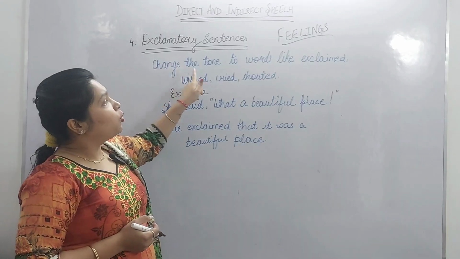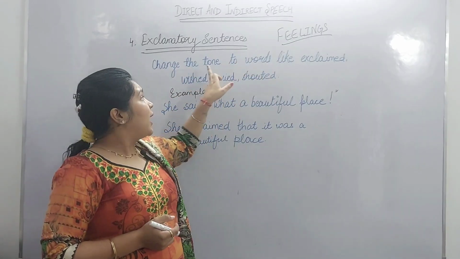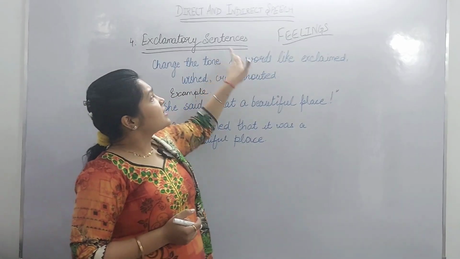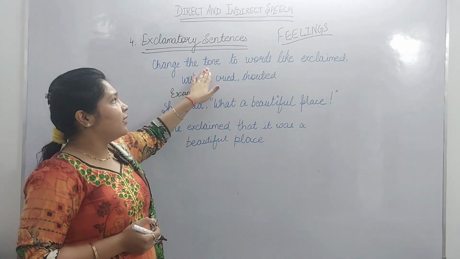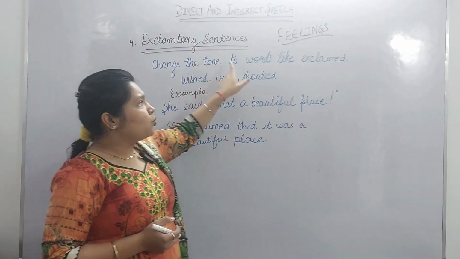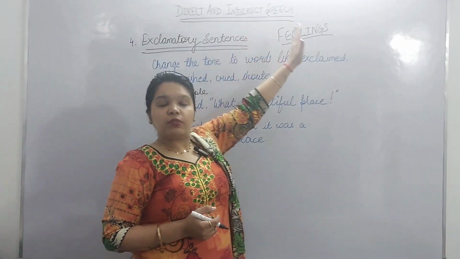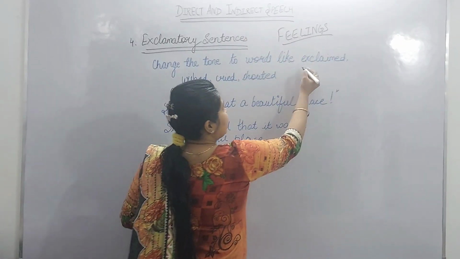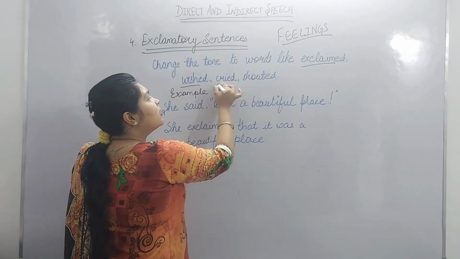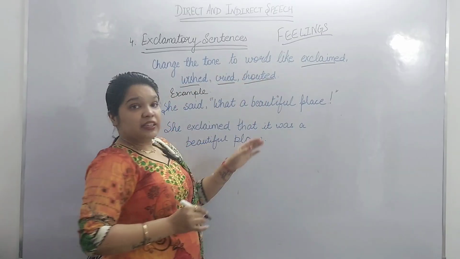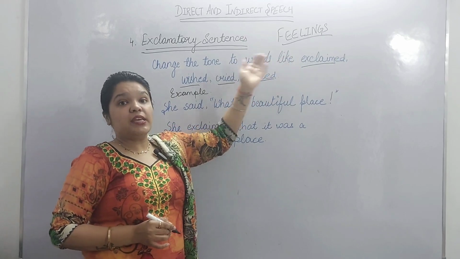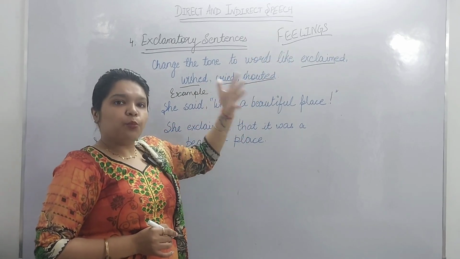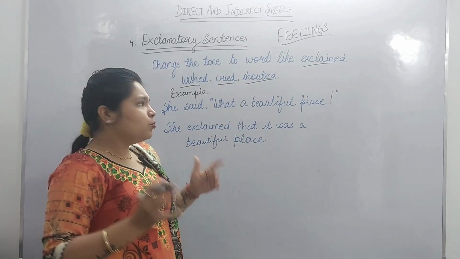So change the tone to words. Why am I writing here "tone"? Because these sentences express feelings only. This tone will be changed to words like exclaimed, wished, cried, shouted. The feelings can be happy, sad, or in a moody way. These are all moods.